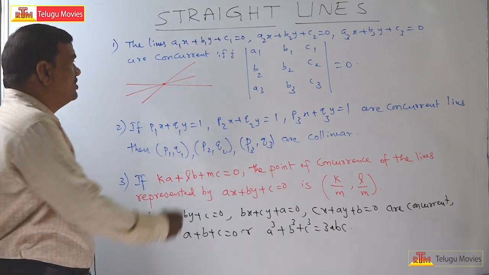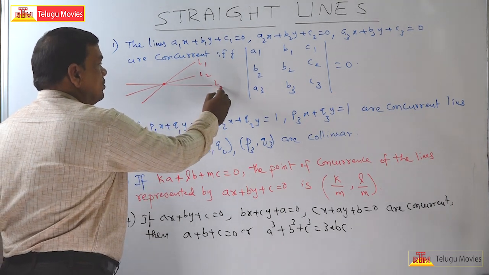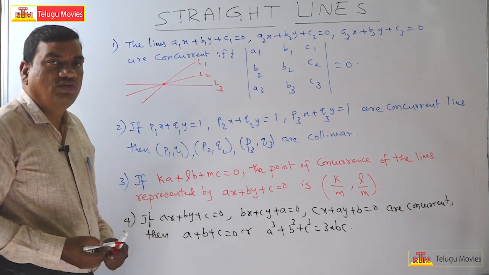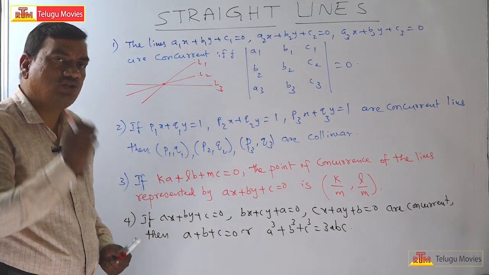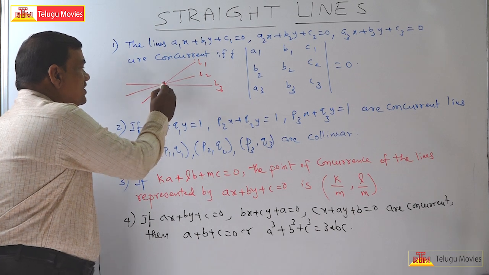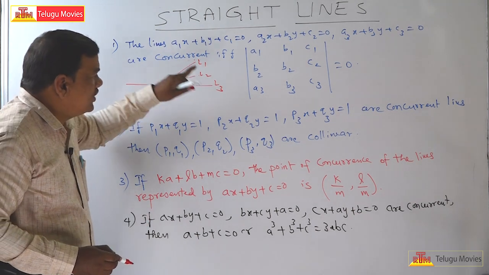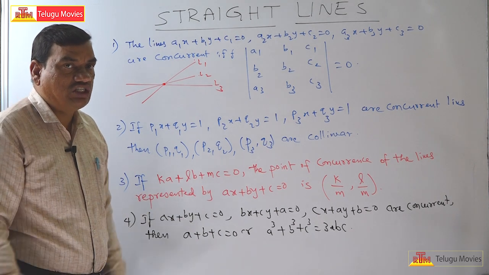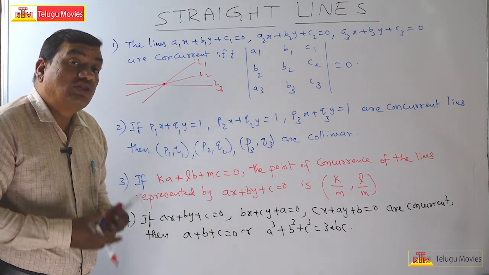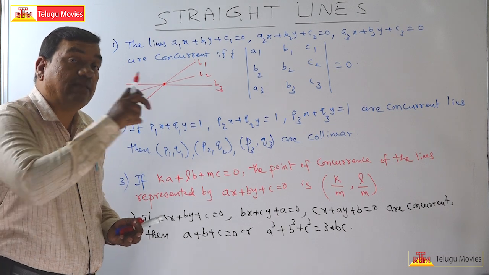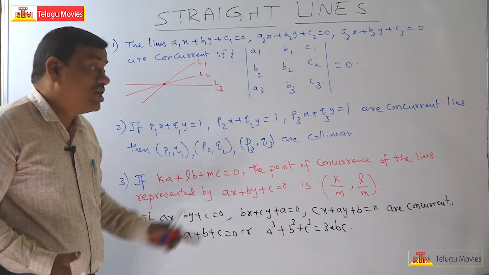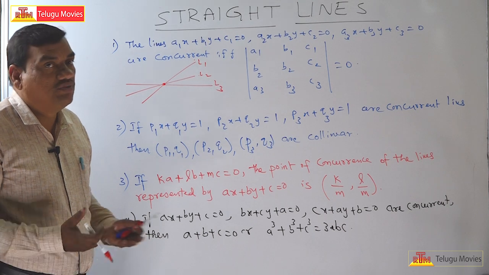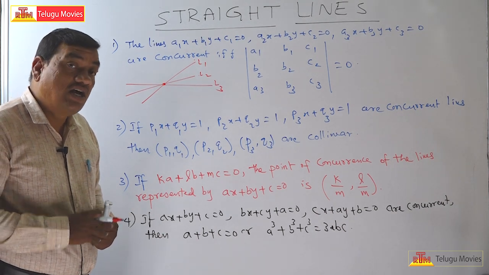The first procedure: if the lines are L1, L2, L3, solve any 2 equations. You will get a point of intersection. Then substitute that point of intersection in the third line. If the third line is also satisfied by that point, then the line is also passing through the same point, and then we can say that the lines are concurrent.